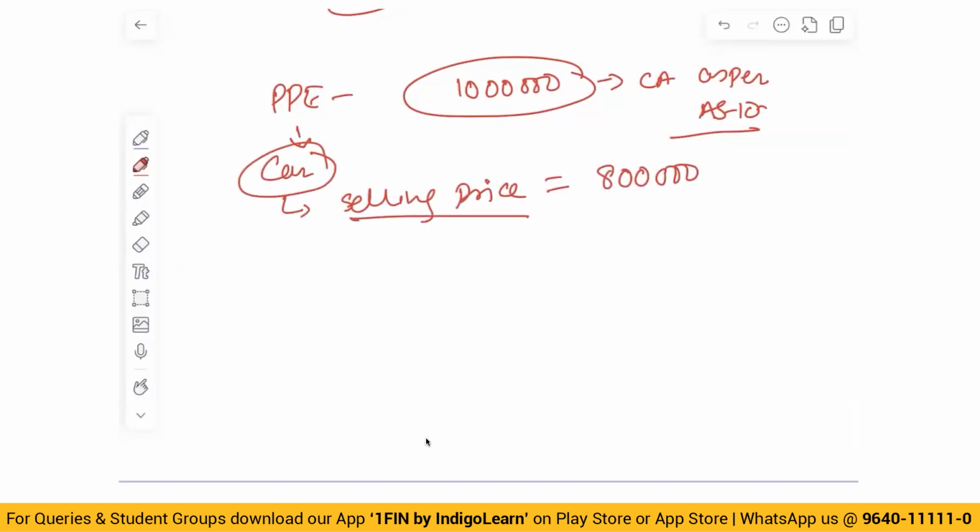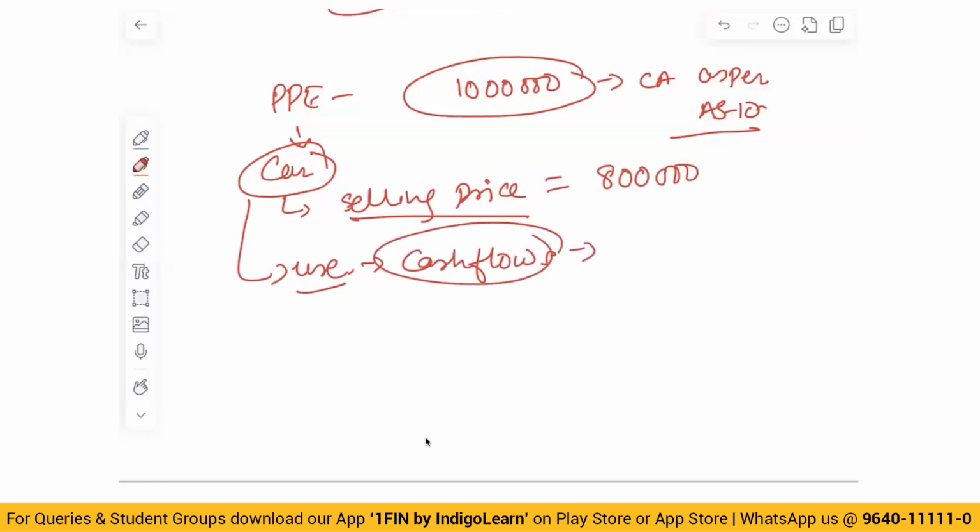That is the first thing. The second thing is if I use this asset, then when I use the asset, I'll get some cash flows. When I discount these cash flows, the present value is 7,50,000. This is the scenario.